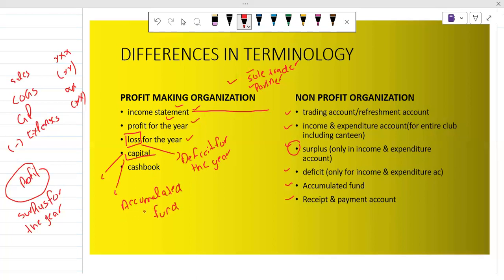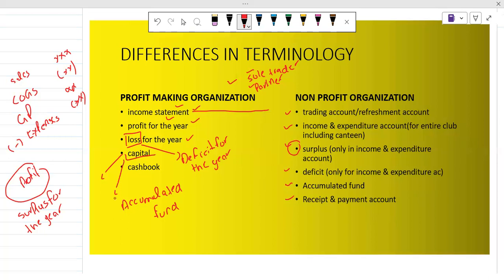Why are we using this term accumulated fund? Because most of the NPOs are run by funds. Many businesses, many persons, many wealthy organizations always try to help the NPOs by giving them different funds, maybe in the form of cash, or maybe in the form of building or land or something else.